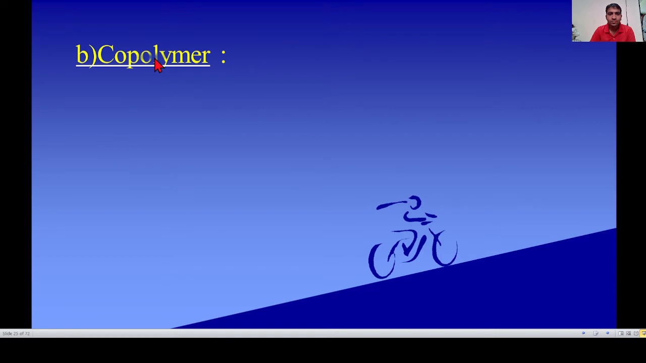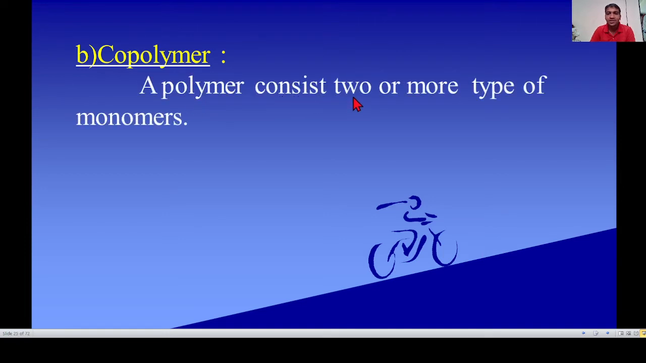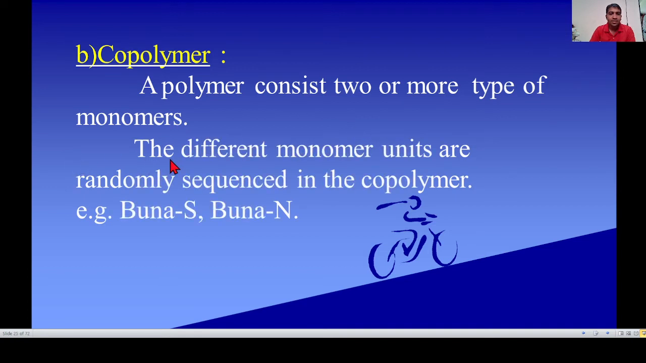Second type, copolymers. In homopolymer, only one single type of monomer is present. In copolymer, more than one type of monomer is present. The polymer consists of two or more types of monomers. The different monomer units are randomly sequenced in the copolymers.